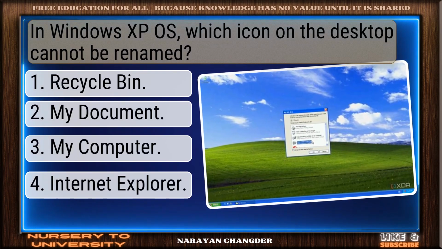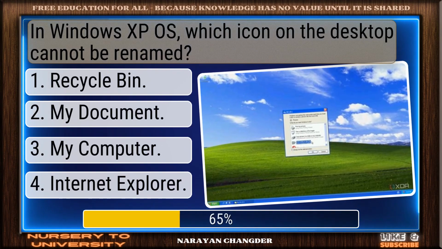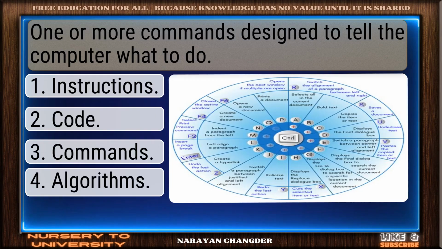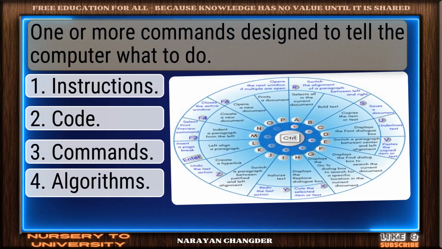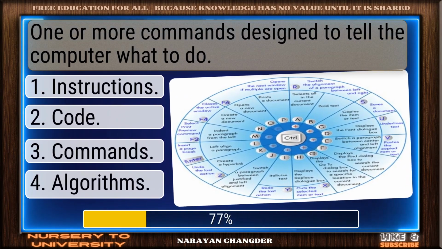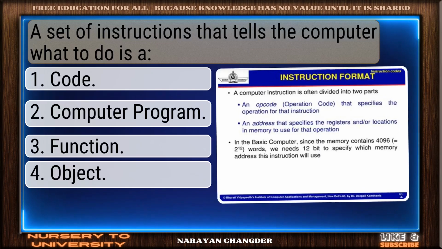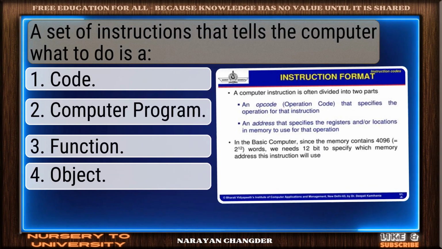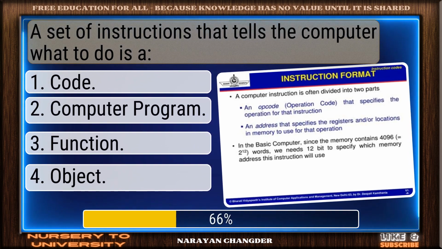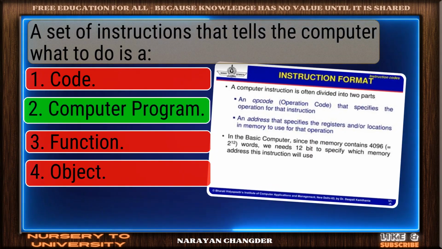In Windows XP OS, which icon on the desktop cannot be renamed? Great thinking. Recycle bin is right. 1 or more commands designed to tell the computer what to do. You're right. Code is correct. A set of instructions that tells the computer what to do is a valid point. Computer program is true.